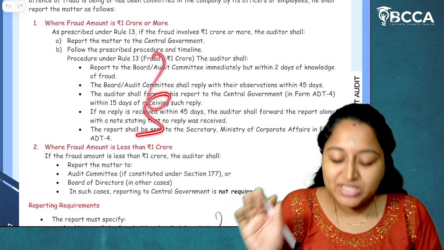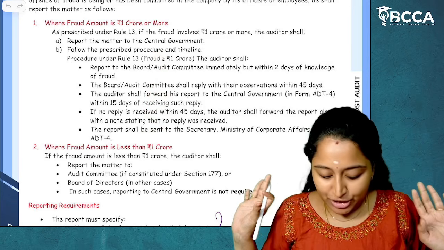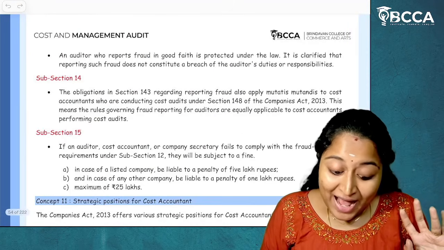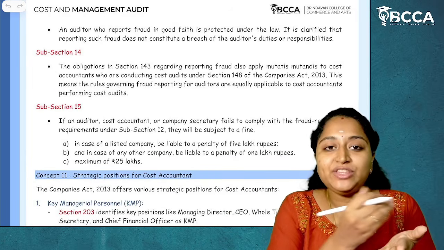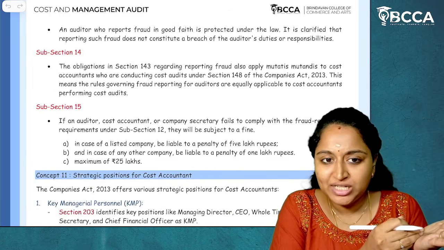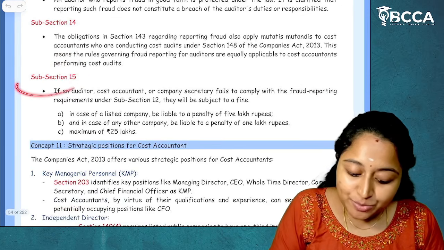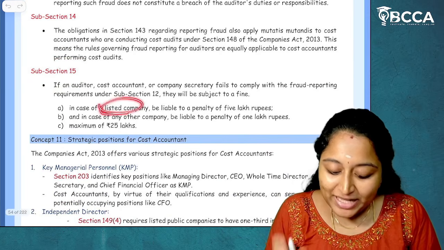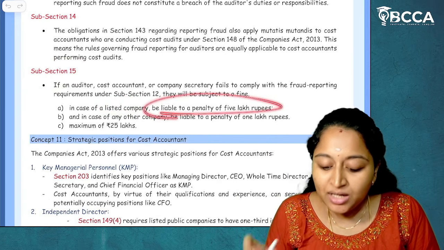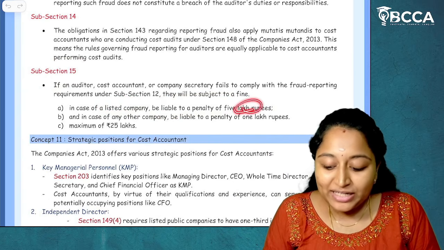So any of these limits can be tested as MCQ. I hope it is clear. And if cost auditor is not complying with any of the provisions of section 143 subsection 12, then there is a punishment under 143 subsection 15. What is the punishment? In case of a listed company, the liability will be up to penalty 5 lakh rupees.